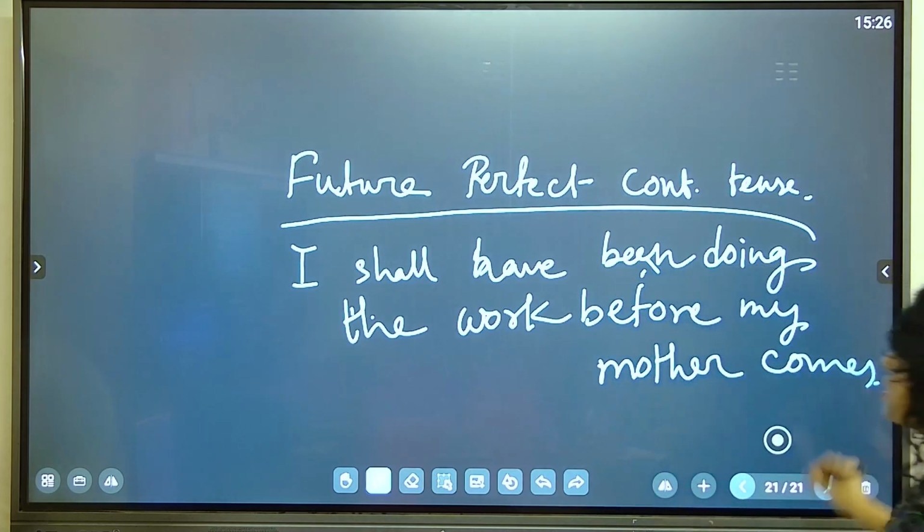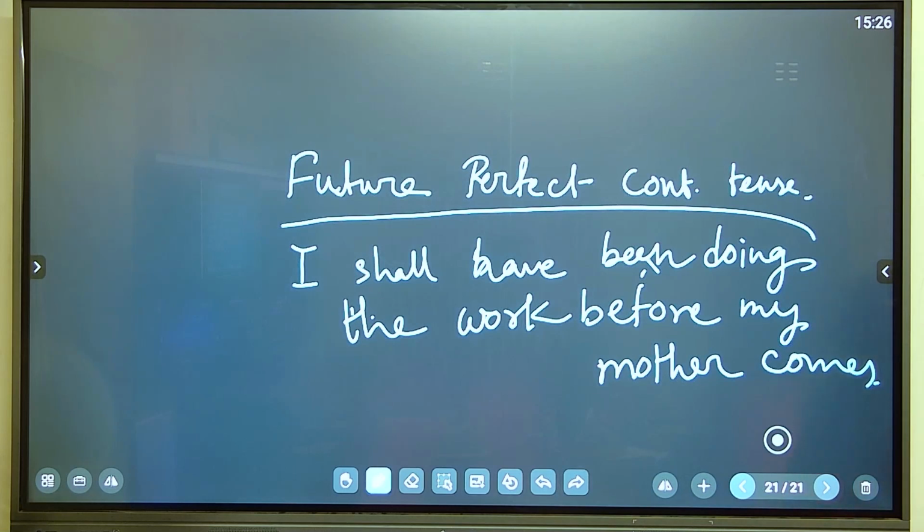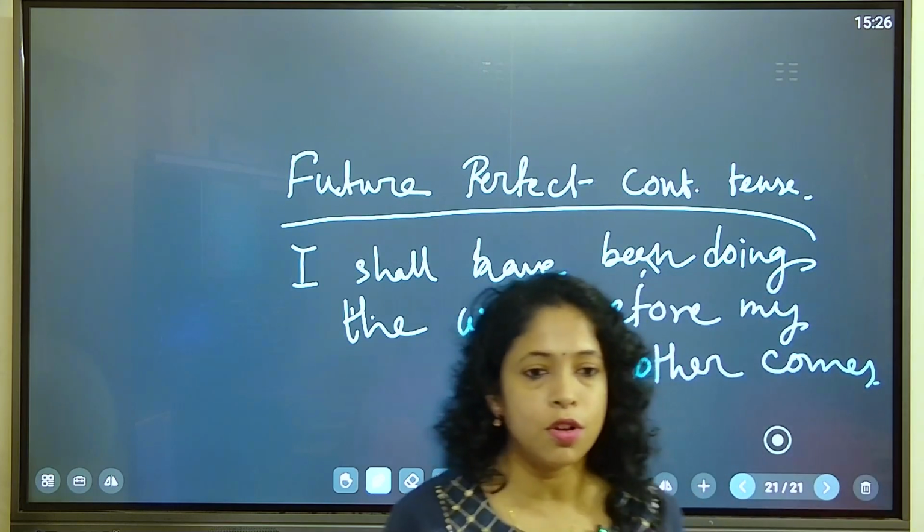Now you see, I shall have been doing the work before my mother comes. So I might be sleeping. I might sleep. I could not finish the work, isn't it? So I might sleep in the future till my mother comes. So what is the reality? So in these sentences there is no reality.